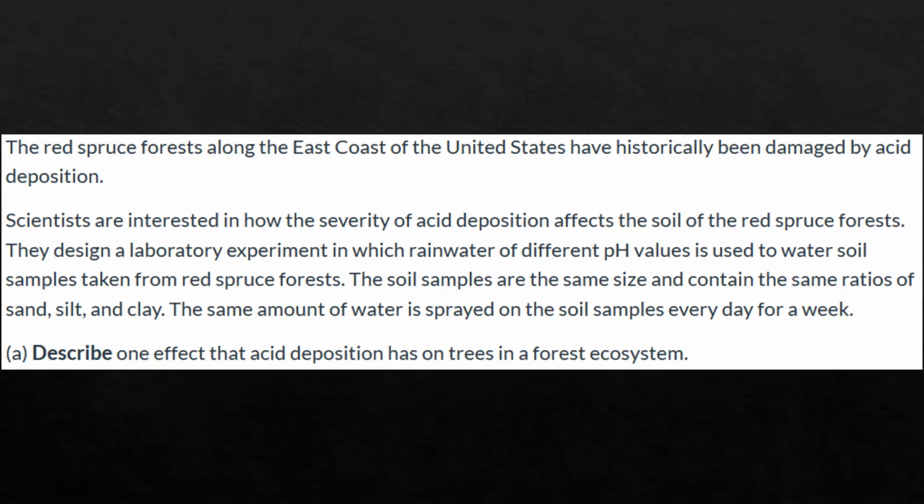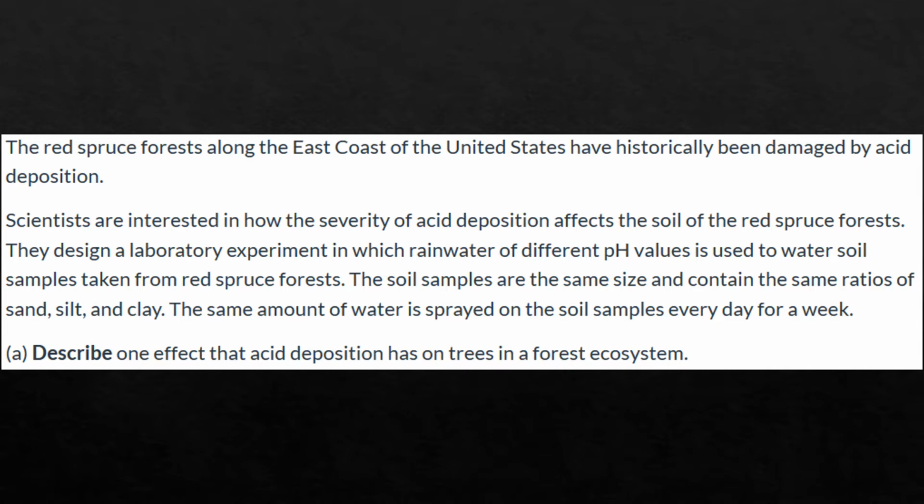They designed a laboratory experiment in which rainwater of different pH values is used to water soil samples taken from the red spruce forests. The soil samples are the same size and contain the same ratios of sand, silt, and clay. The same amount of water is sprayed over the soil samples every day for a week.